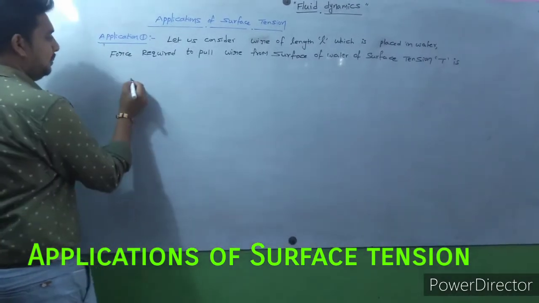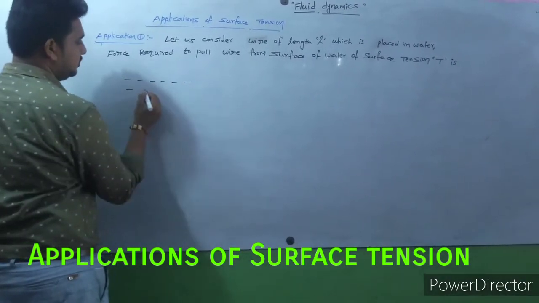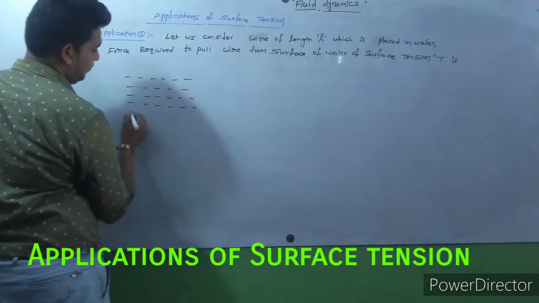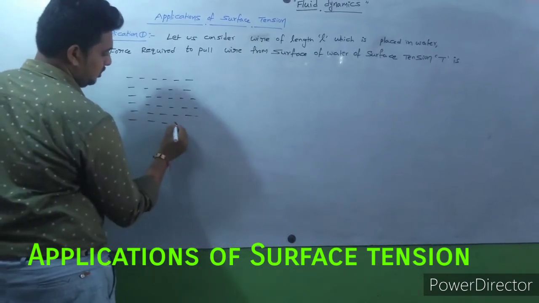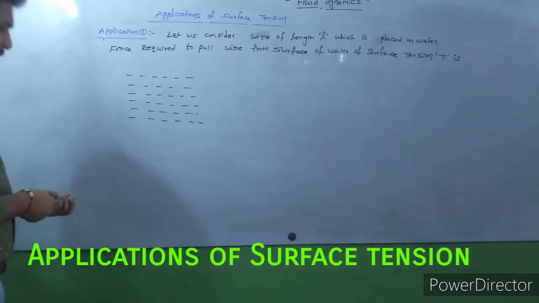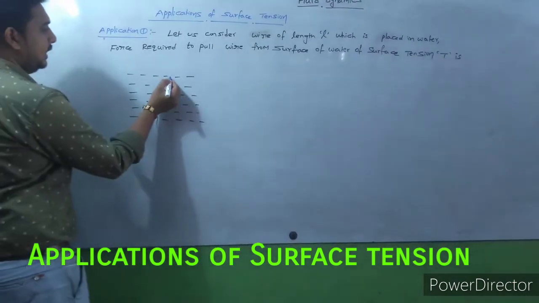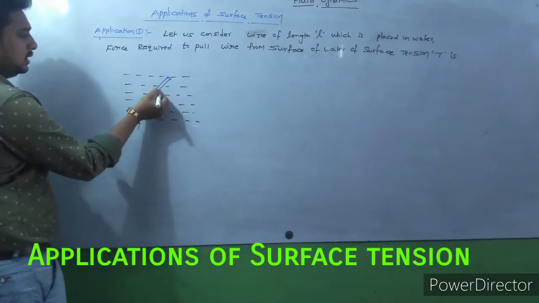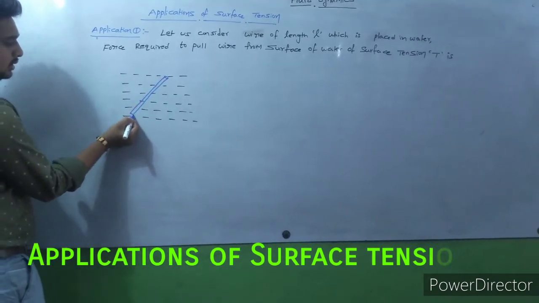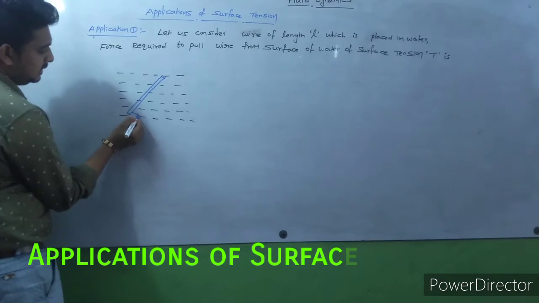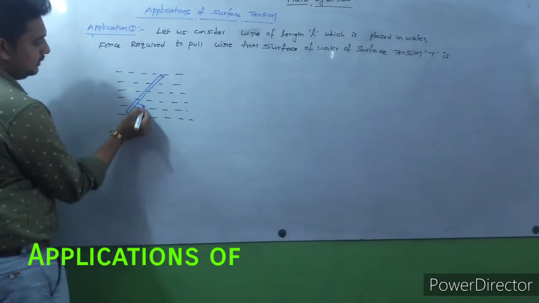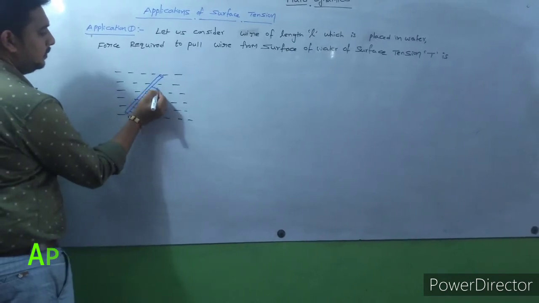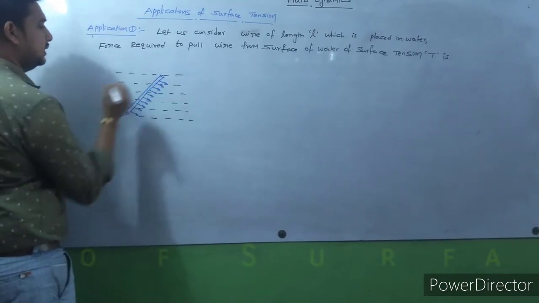For example, here is water. Now a wire is considered, a thin wire. Here surface tension is acting perpendicularly, like this.